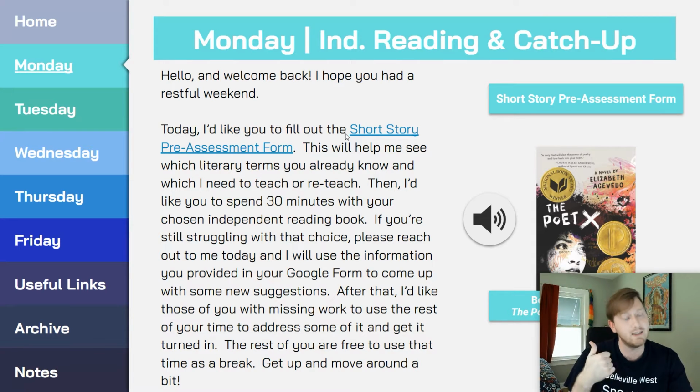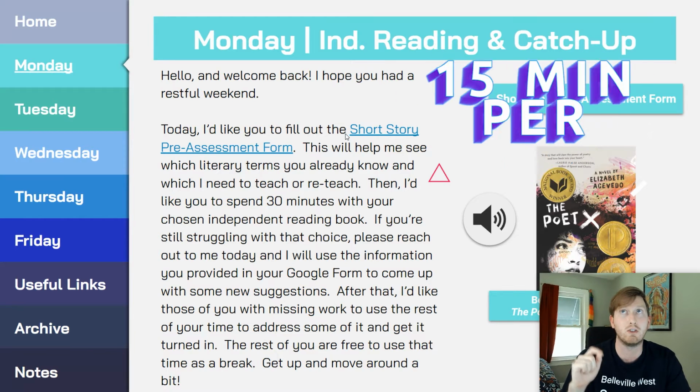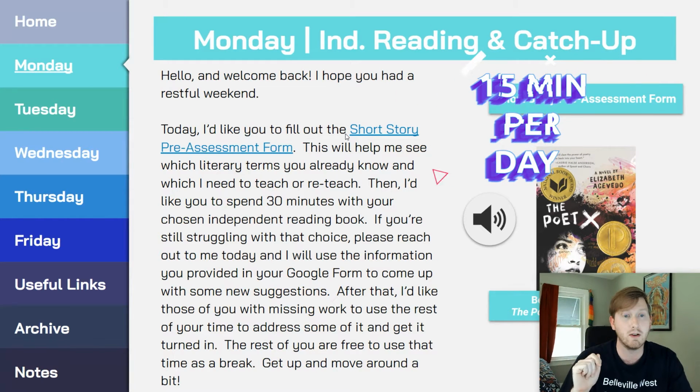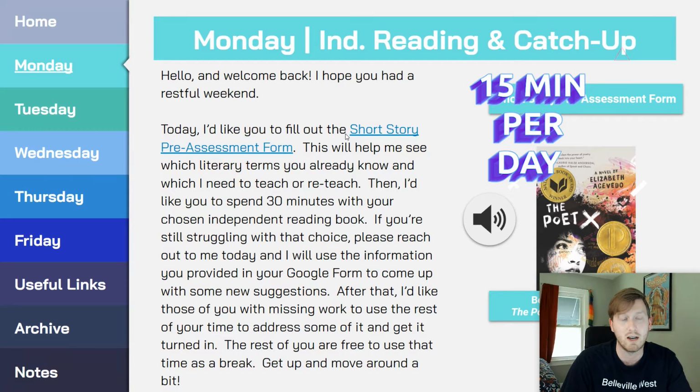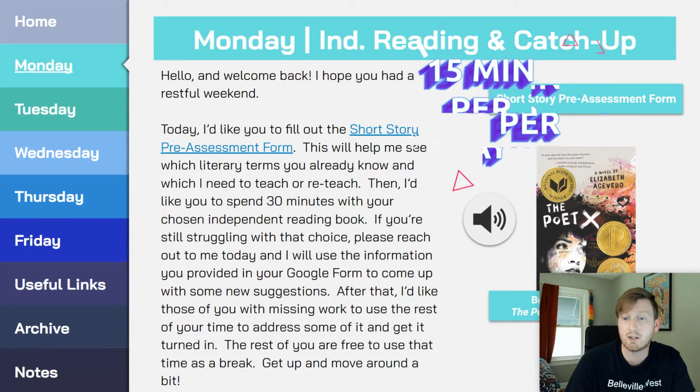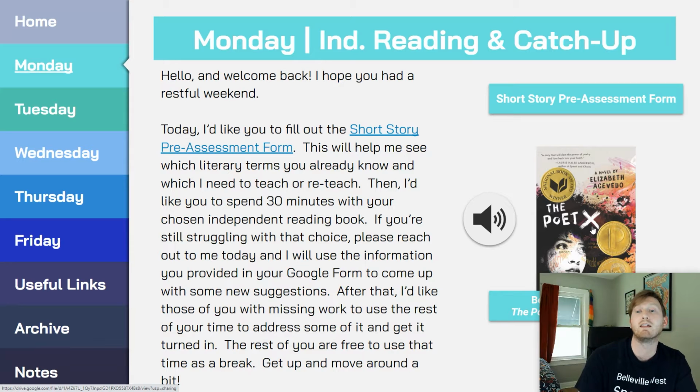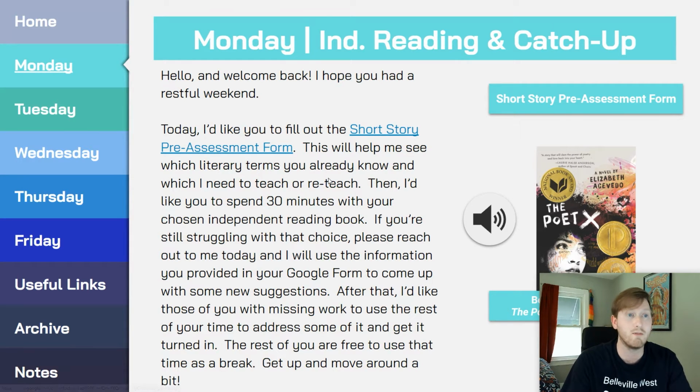Once you get done with that, get your independent reading book out. Don't forget to fill in the document that's due next weekend, where you're keeping track of how many minutes you read each day. And also don't neglect this little section over here, because I have linked The Poet X by Elizabeth Acevedo. The advantage here is you have a PDF version that you can click on in either this or the box down here. I also linked the audiobook files that I've uploaded for you, so you can have access to either version.